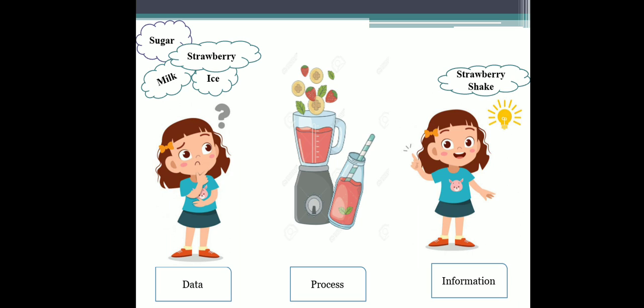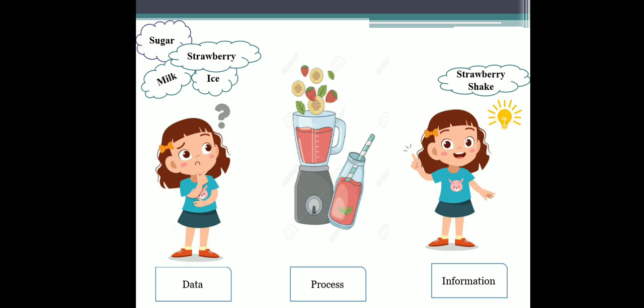Now let's see some examples to clear the concept of data. If you have some sugar, strawberry, ice and milk, all these ingredients separately do not give us a proper meaning. If we want to make a recipe, we need some ingredients, but the ingredients are not the thing that we need. The ingredients separately do not have any meaning. These are only the ingredients.